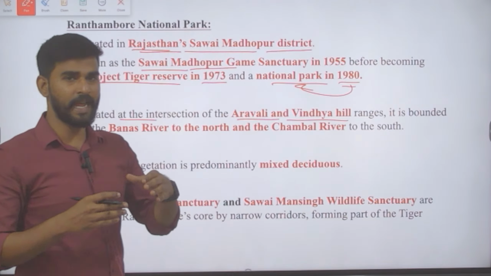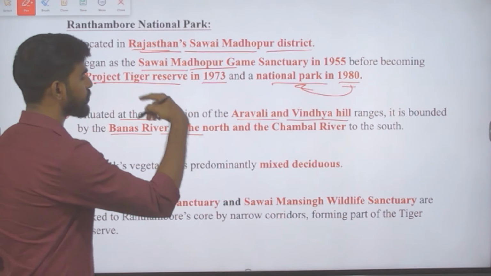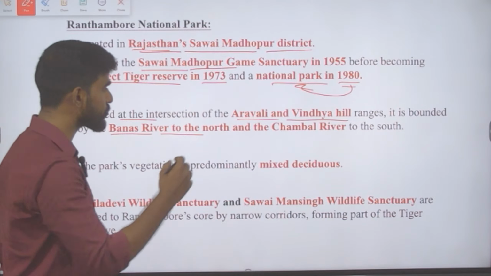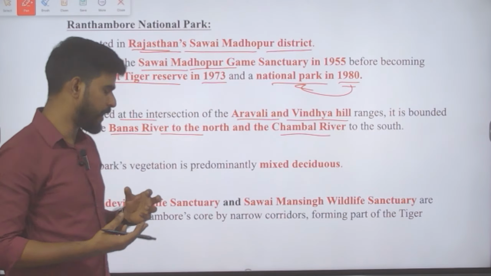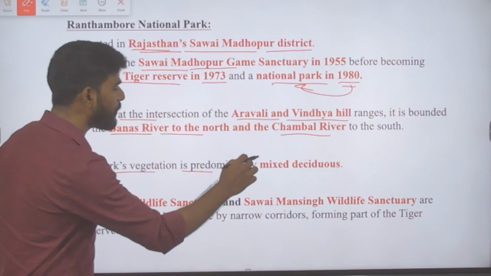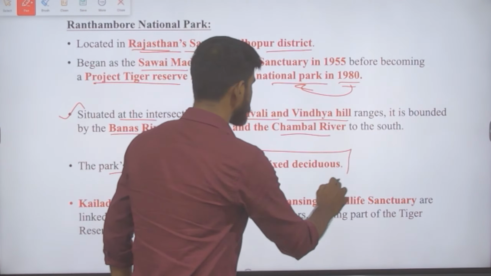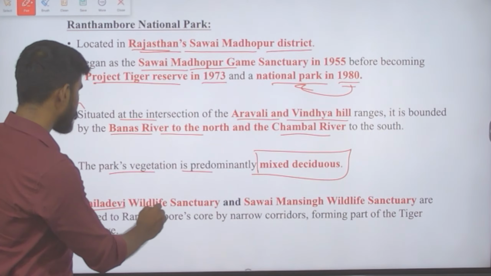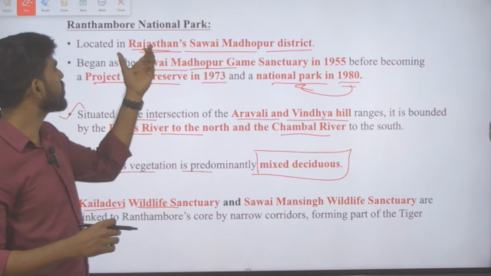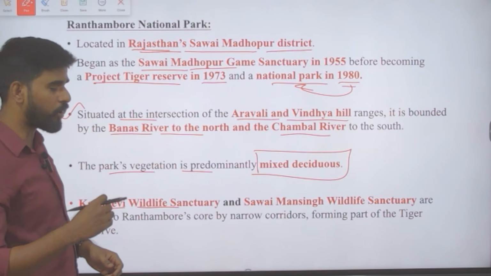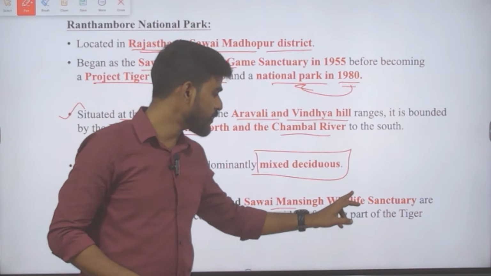It is bounded by Banas River to the north and Chambal River to the south. All these geographical features are important when we study a national park or any other protected area. Moreover, the park's vegetation is predominantly mixed deciduous trees. There are two other wildlife sanctuaries touching Ranthambore National Park through a narrow corridor. One is Kaila Devi Wildlife Sanctuary, and the other is Savai Mansingh Wildlife Sanctuary.